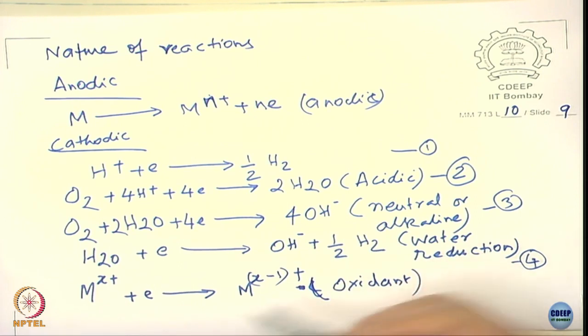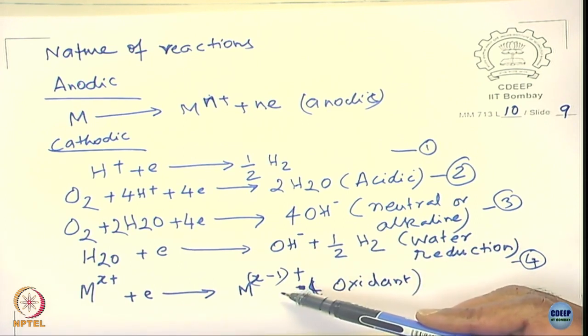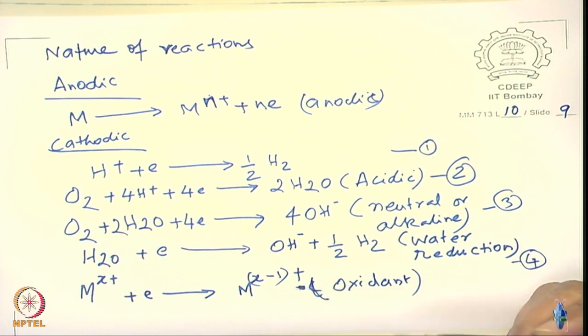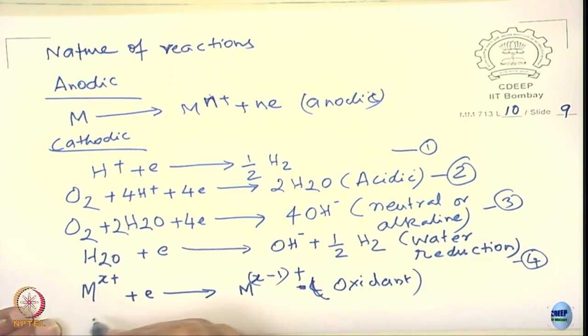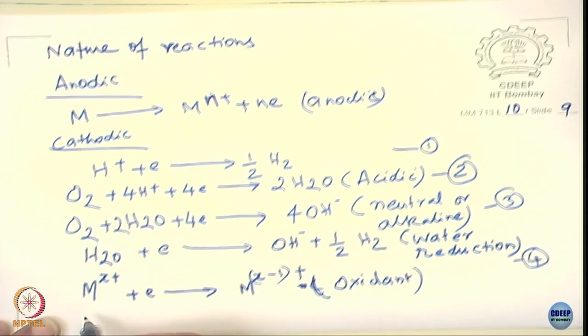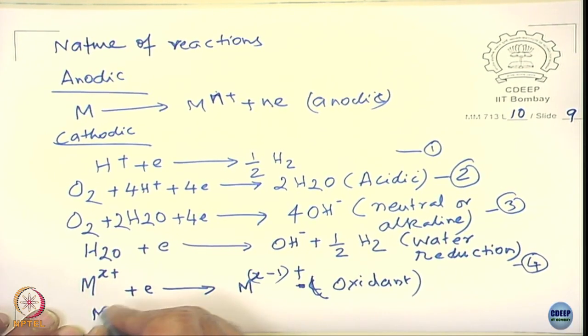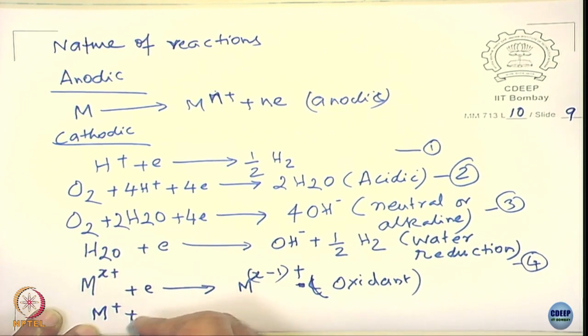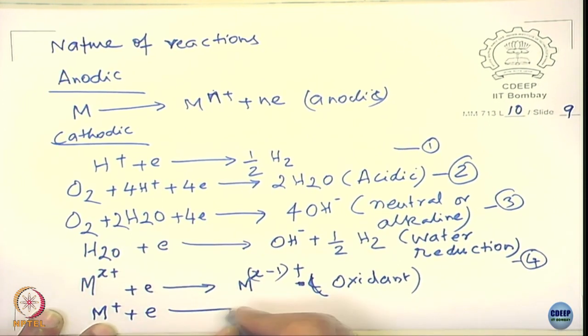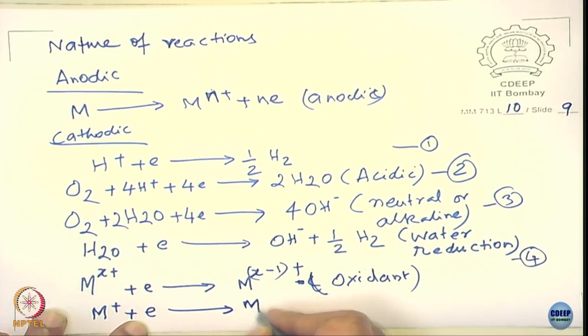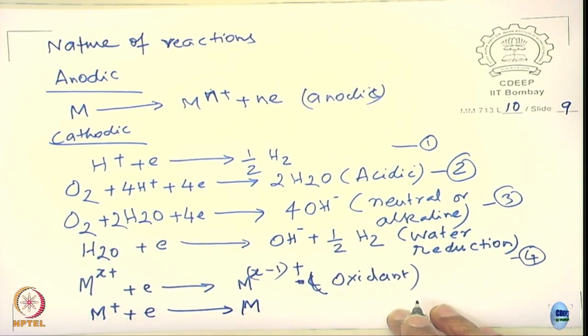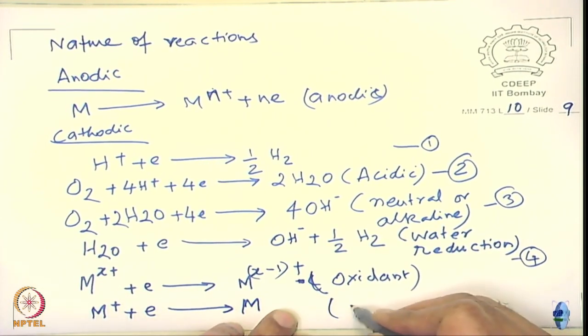Can you give an example for this? You guys have seen already. Ferric ions, right? Ferric ions converted into ferrous ions. You can also have one more, okay. Let us say a metal ion can combine with electrons and give rise to metal. So, it is a noble metal.